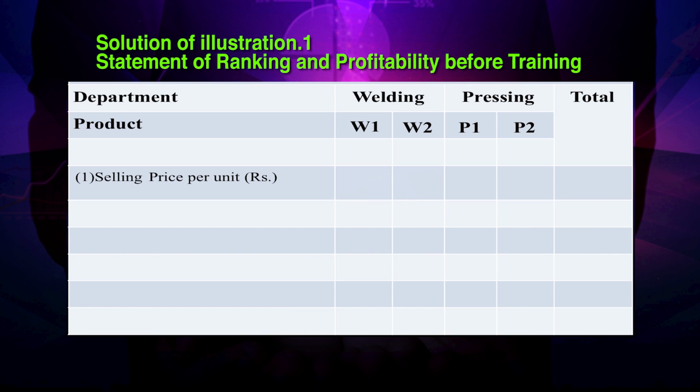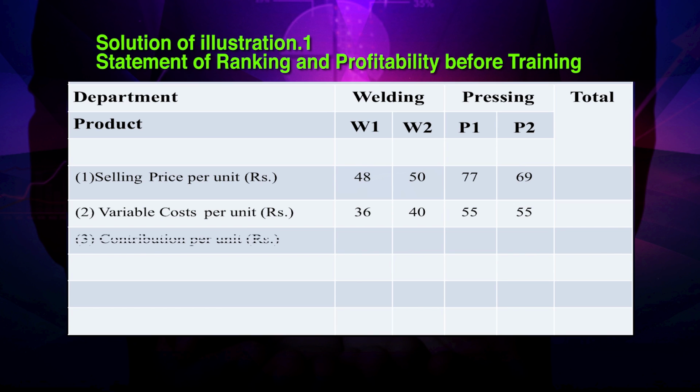Selling price per unit rupees 48 for W1, rupees 50 for W2, rupees 77 for P1, 69 for P2. Variable cost per unit it is rupees 36 for W1, rupees 40 for W2, 55 for P1 and 55 for P2. Contribution per unit, that is 1 minus 2, it is 12 for W1, it is 10 for W2, it is 22 for P1 and 14 for P2. Labor hours per unit, that is a key factor. So, 4 for W1, 4 for W2, 5 for P1, 2 for P2.